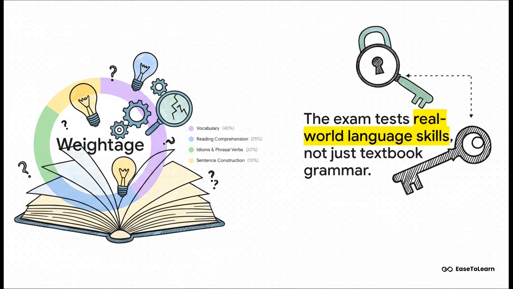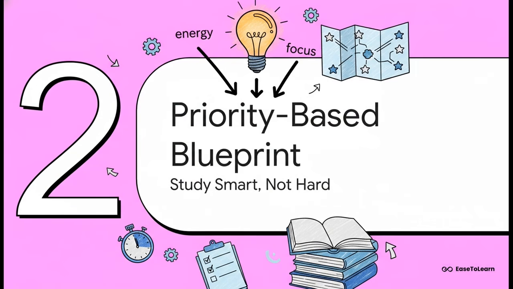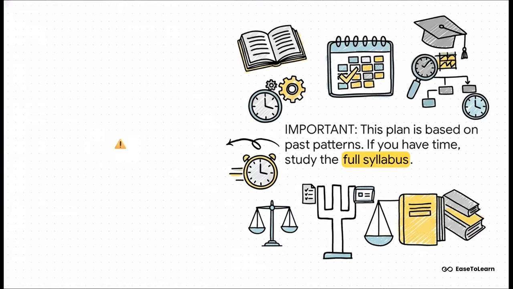So now that we know where the marks are, we can create our own priority based blueprint. This is our master plan. It's all about studying smart, not just hard, by focusing our energy where it's going to make the biggest difference. Now, hold on. Before we go any further, I need to make something absolutely crystal clear. This priority plan we're discussing is based on patterns from previous year's papers. It's a fantastic time saving strategy, especially if you're feeling the pressure. And this is very important: if you have enough time, please study the entire syllabus. This is about being strategic, not about cutting corners.